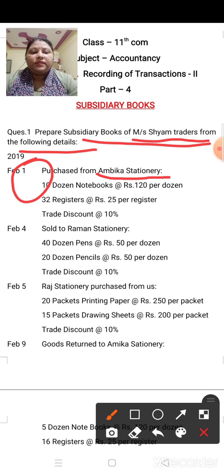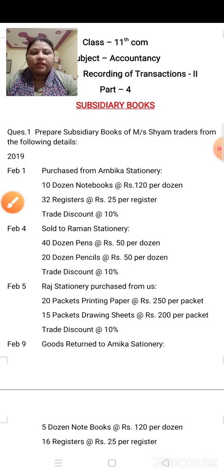It means the business dealing is on stationery, so you have to see only stationery items. So the first condition is credit transaction and the second condition is stationery items. This is all about subsidiary books.